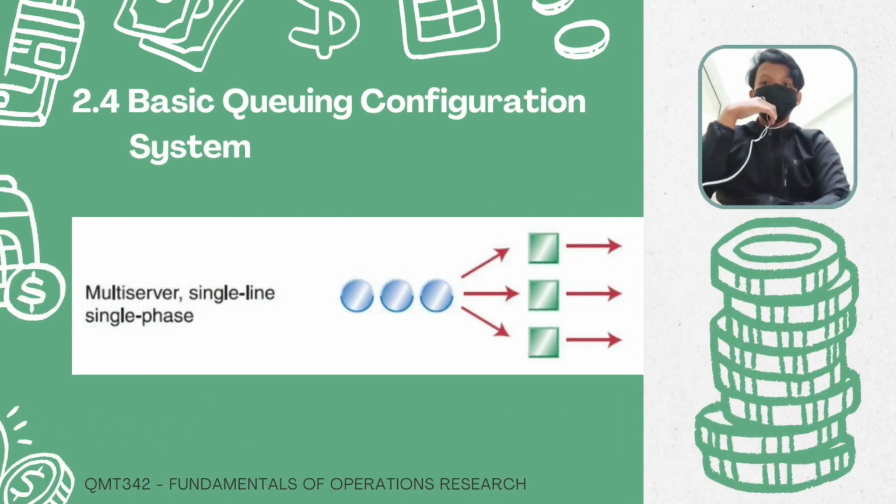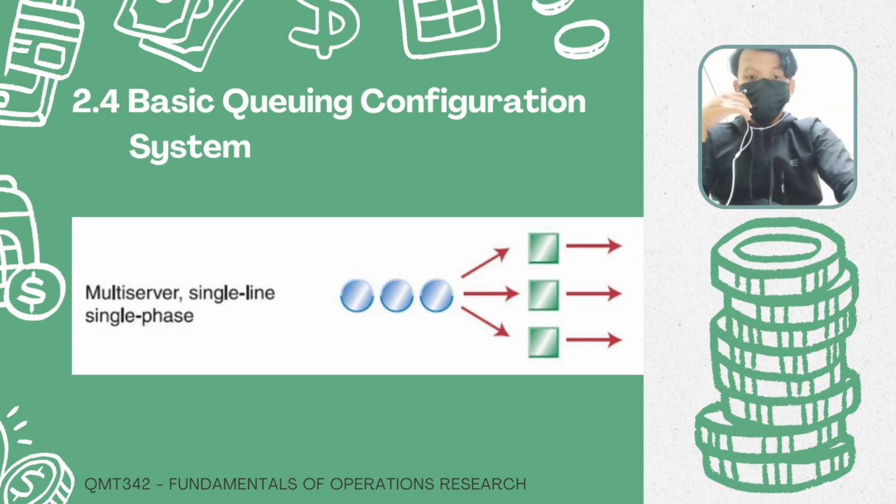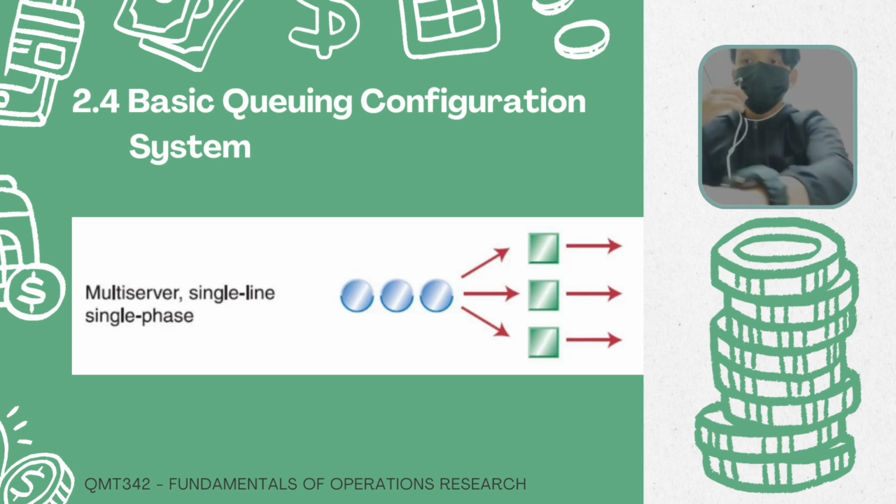Basic queuing configuration system. Based on our observation, we can conclude that this bank uses a multi-server, single-line, single-phase system. The customers will be given a waiting number, and there will be 3 counters prepared to serve them. Once their waiting numbers are called, according to their waiting number turn or priority, they will be served. After the process is complete, they will leave the bank.